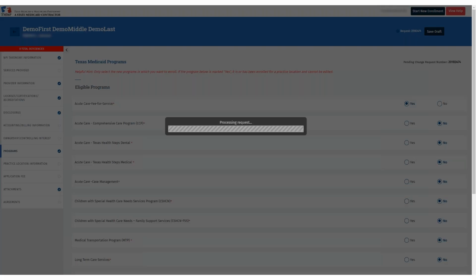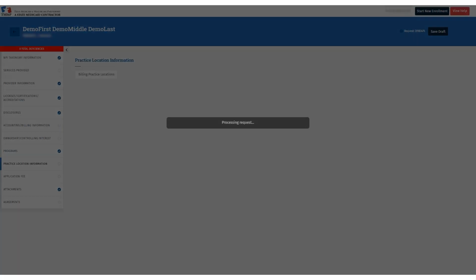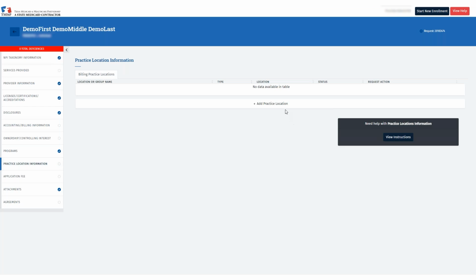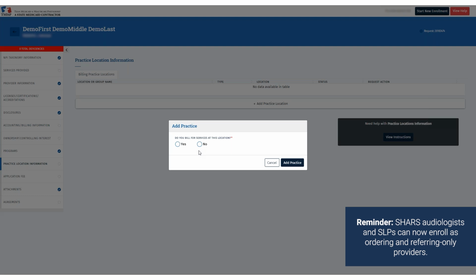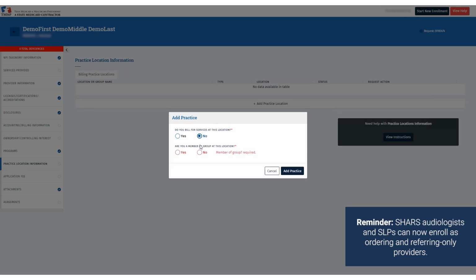Moving on to the Practice Location Information tab, click Add practice location to begin. A pop-up box will appear with the question, do you bill for services at this location? For an ordering and referring provider enrollment, select No, since an ordering and referring provider is not a billing provider.